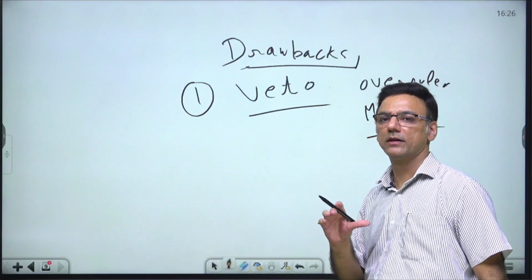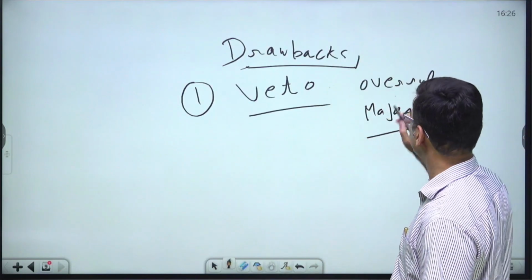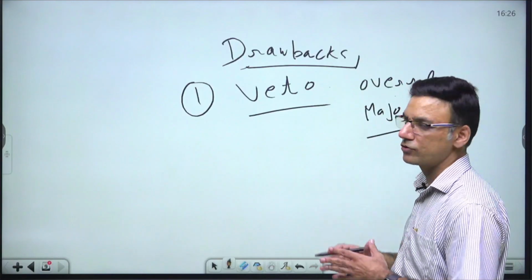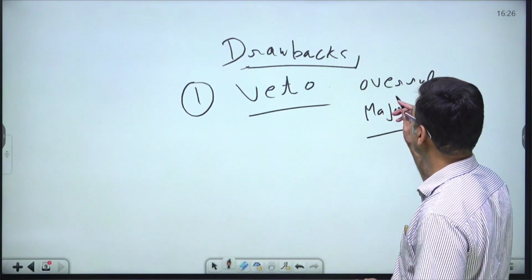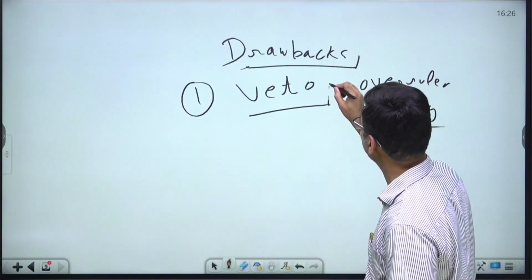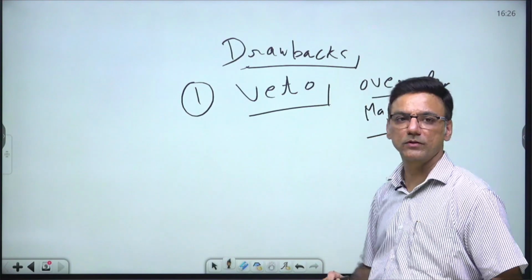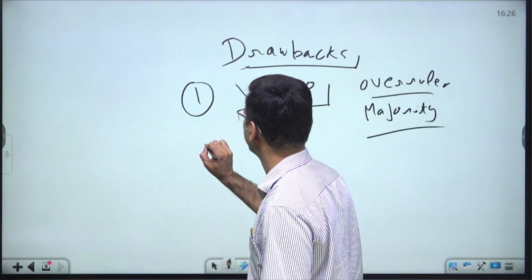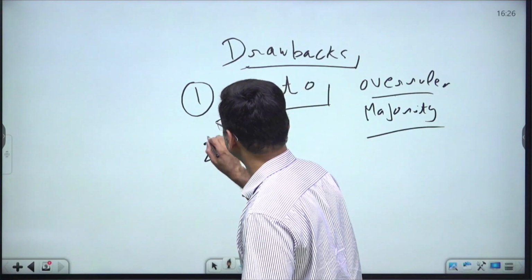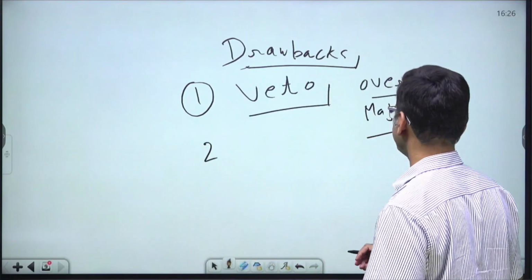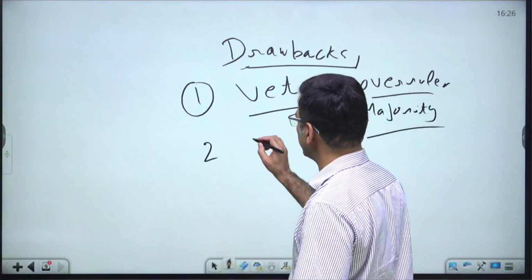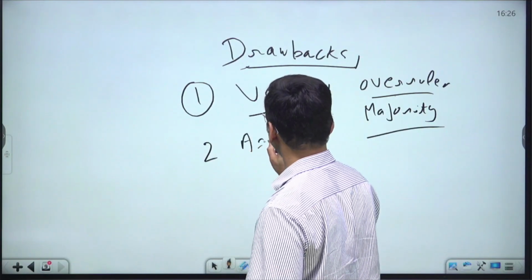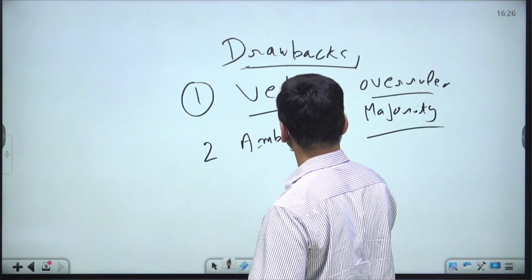If the council's majority members take a decision that yes, this has to be done and we don't agree with the Governor General's decision, then they can overrule it. That was one of the flaws. Then next was the powers of the Supreme Court were ambiguous, right?